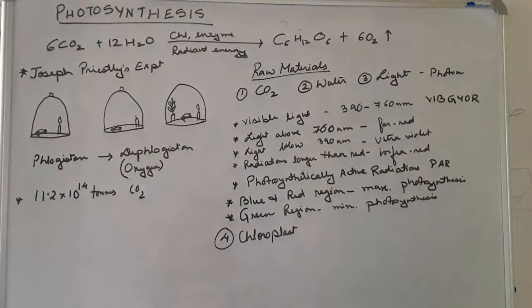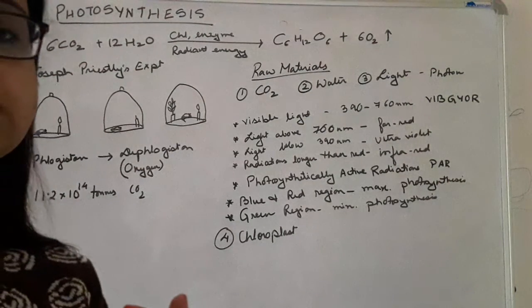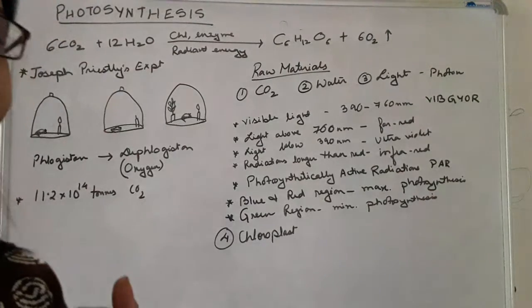So what is actually photosynthesis? What are the different steps that take place? First of all, let us see what photosynthesis is. It is an anabolic process of manufacture of organic compounds inside the chlorophyll containing cells. That means organic food is prepared